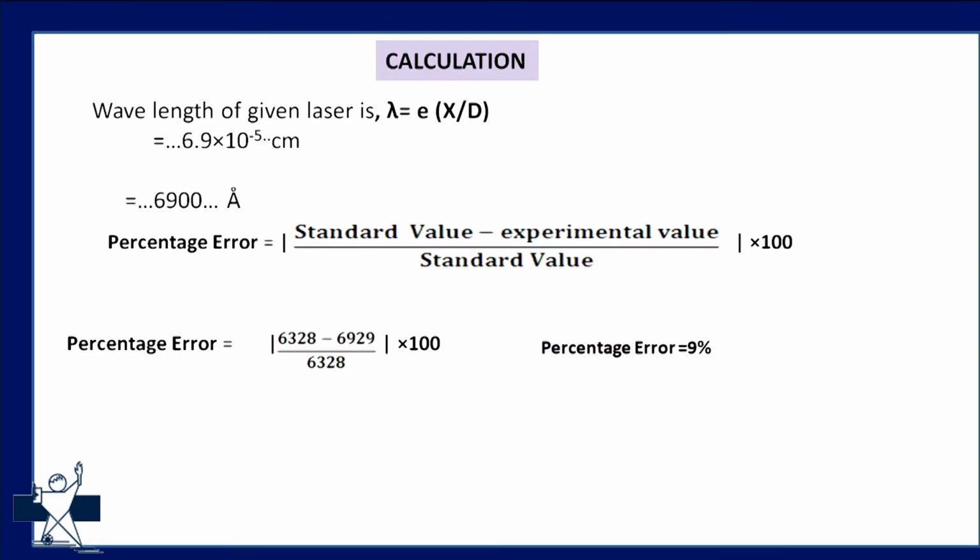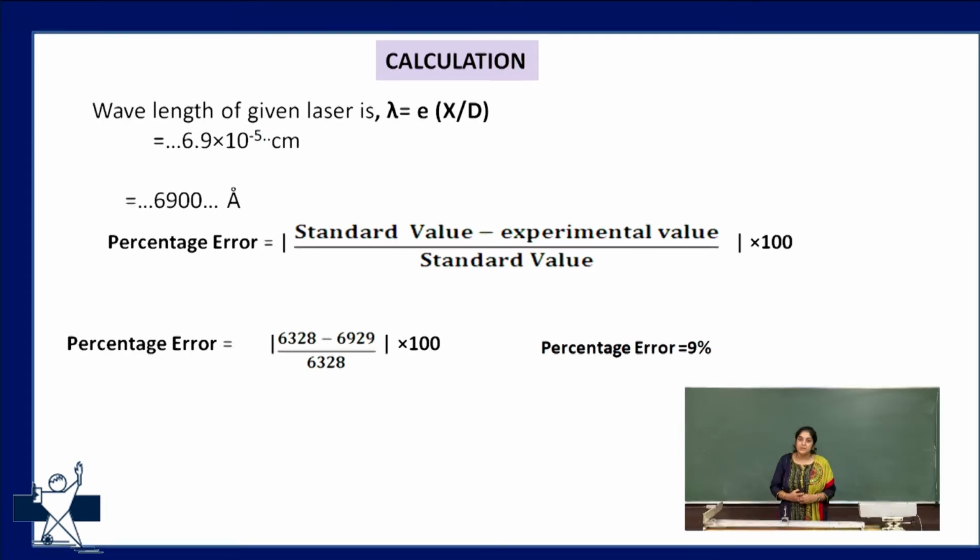Now to calculate the percentage error, we use the formula: percentage error equals standard value minus experimental value over standard value into 100. I am using a laser of wavelength 6328 angstrom, and my experimental value is 6900 angstrom. With this calculation, the percentage error obtained is around 9%, which is an acceptable average percentage error.